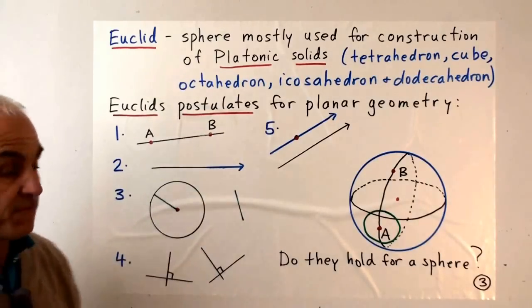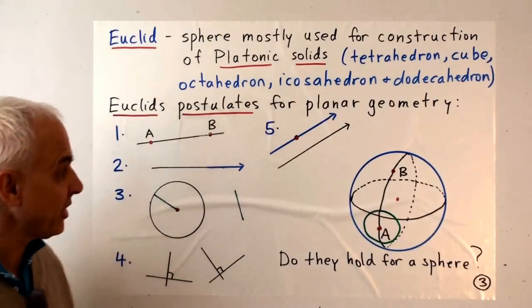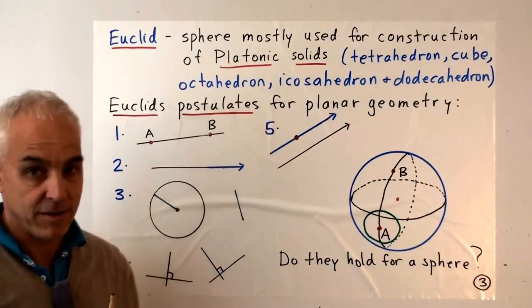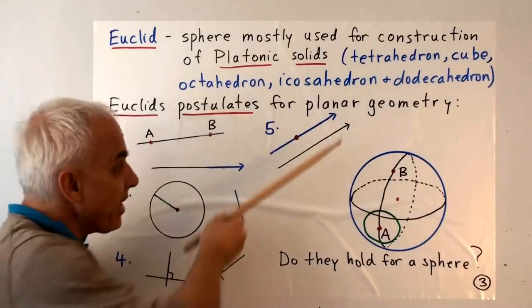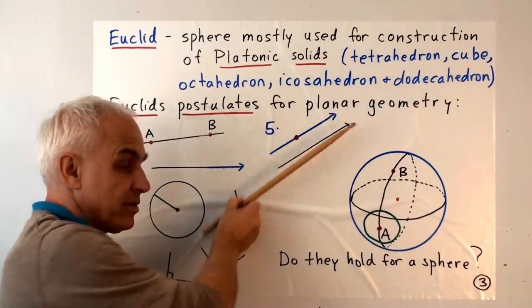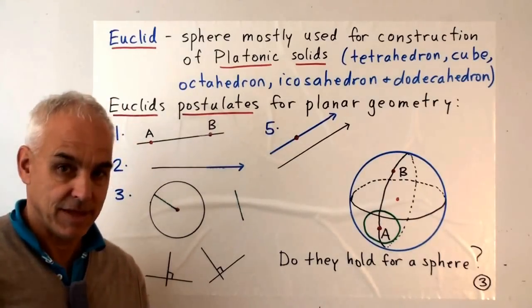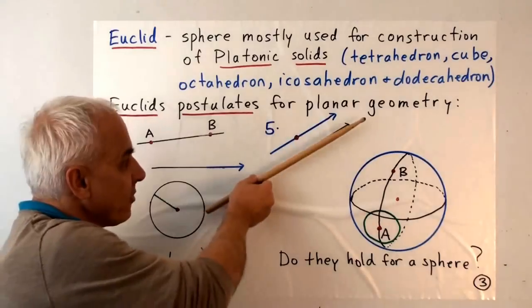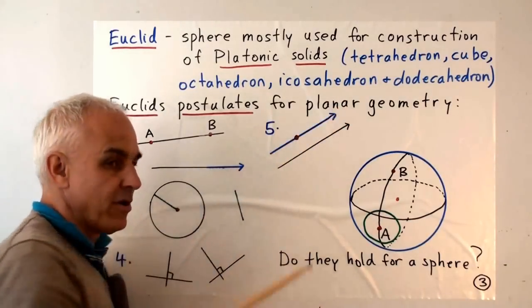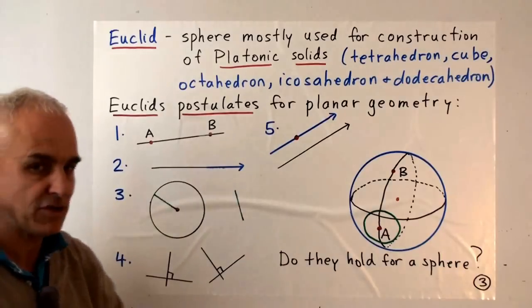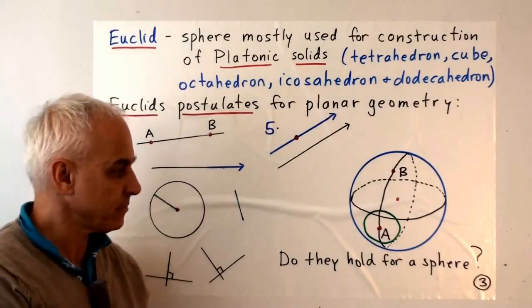And the fifth, the most famous and controversial postulate, is that if you have any line and any point not on the line, then there's exactly one other line that passes through that point which is parallel to the given line. That's the parallel postulate. And parallel means that the two lines don't meet even if you extend them indefinitely, as much as you want. They never meet.